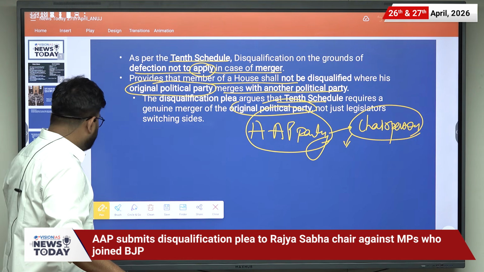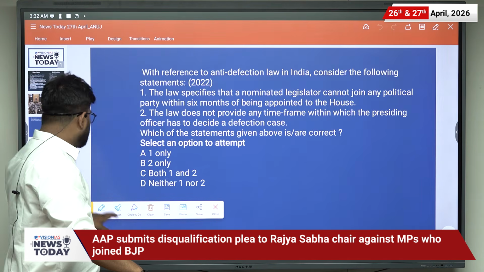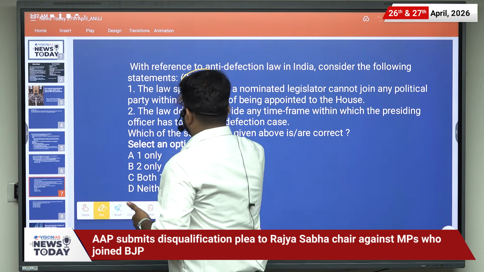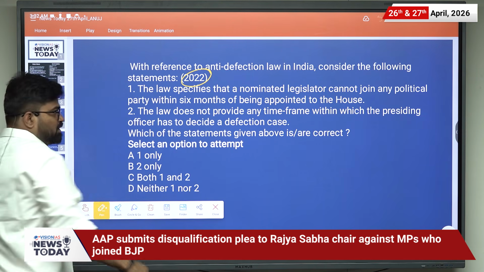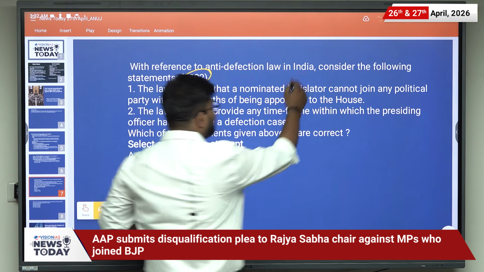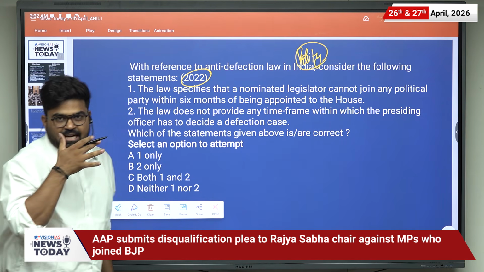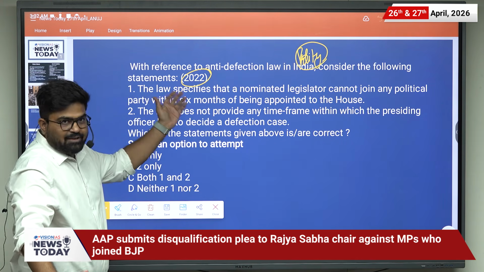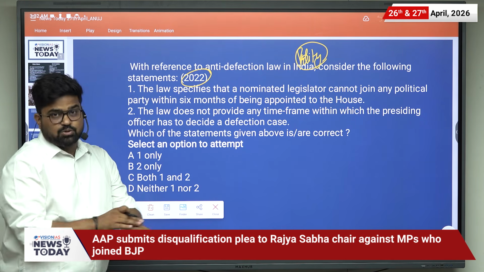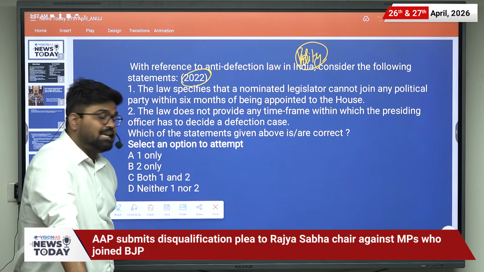Now let us solve PYQs related to this news. Both of the PYQs that we will be discussing, one from the year 2022 and another from the year 2014, are very easy. Prelims is coming and you might have studied your polity very well. So please write down the answer of the PYQ from 2022 as well as the PYQ from 2014 that I will be reading now. Please write down their answers in the comment section.